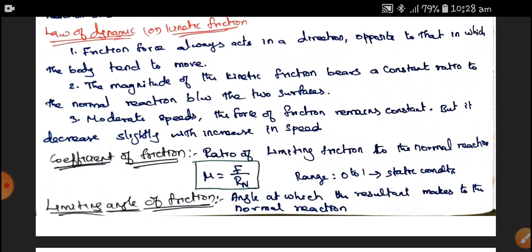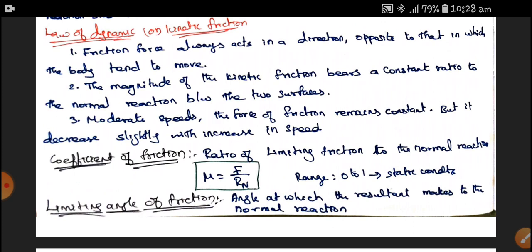Next is the coefficient of friction. Coefficient of friction and limiting angle of friction are very important concepts. The coefficient of friction is the ratio of limiting friction to the normal reaction. The limiting friction, that is F, divided by the normal reaction, N. The ratio between these two forces is called the coefficient of friction.